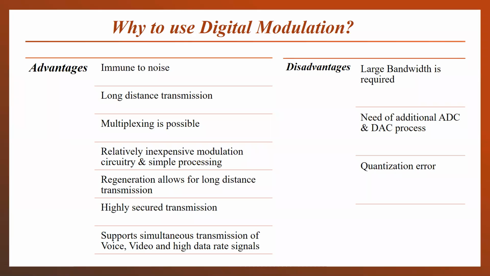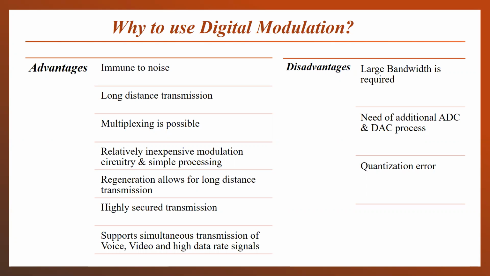In the digital modulation, our information signal is in the form of a number of bits. So bits means either 1 or 0. So there are only 2 levels present. So the effect of the noise will be very less as compared to the analog transmission where infinite number of values were present. Long distance transmission: here in the digital modulation scheme, as the noise effect is very low, a high quality signal can be obtained at the receiving side, even over large distances.